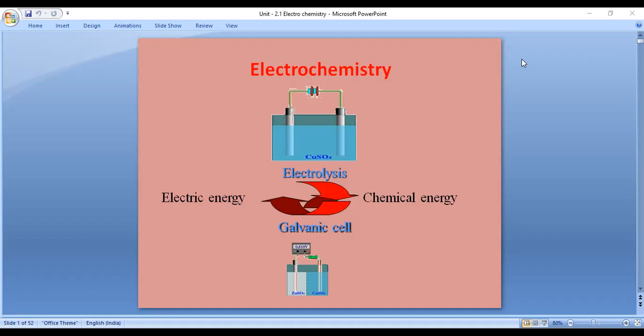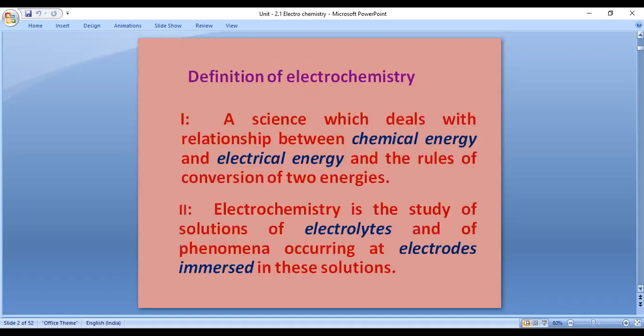That's why electrochemistry, which is the subject, which is the science, which is the chemistry, deals with the changing of energies from one energy to another energy. The simple thing is that electrical energy converts into chemical energy by the electrolysis process. The chemistry is known as electrochemistry. Let us see the next slide.